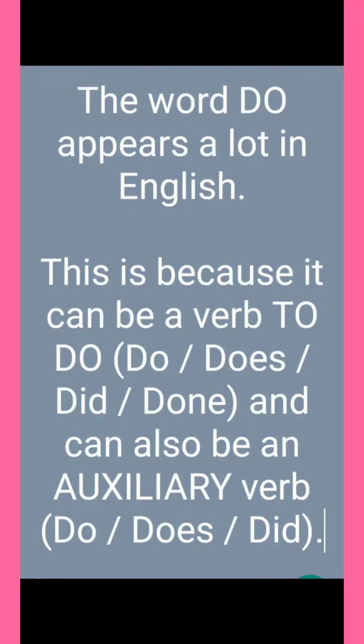Hello children, today I would like to deal with the word do because it appears a lot in English. This is because it can be a verb, to do: do, does, did, done. Do or does in present tense, did in past tense and done in past participle. And it can also be an auxiliary verb: do, does, did. She does, they do and they did. Okay?